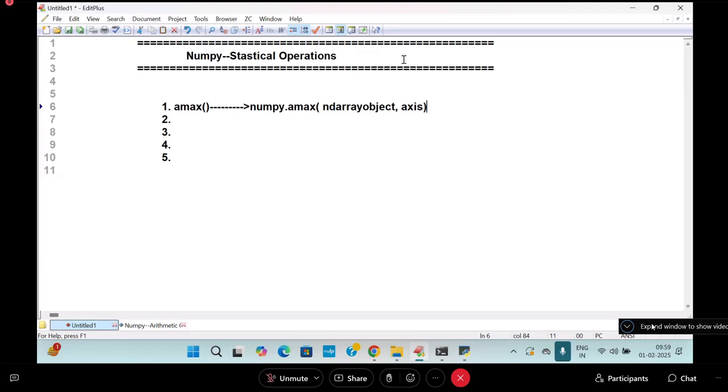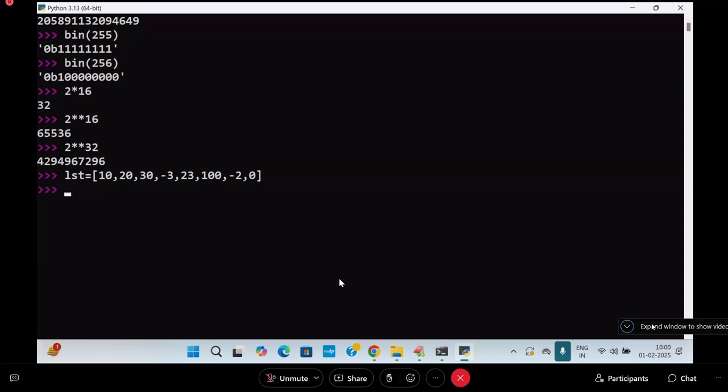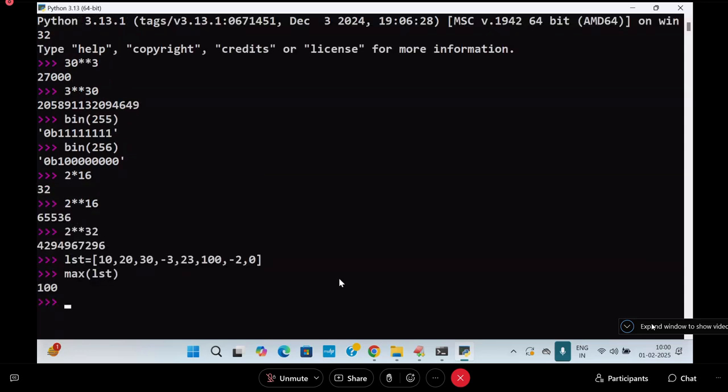What will this function give you? The name itself says it. Don't take much time over it. Let's say lst is equal to 10, 20, 30, minus 3, 23, 100, something like minus 3 or minus 2 or some zero. Find the maximum value of that. How do you find it? np.amax of lst will give you 100. Sometimes, to test your knowledge, they will ask you to write your own code to find the max of the list.